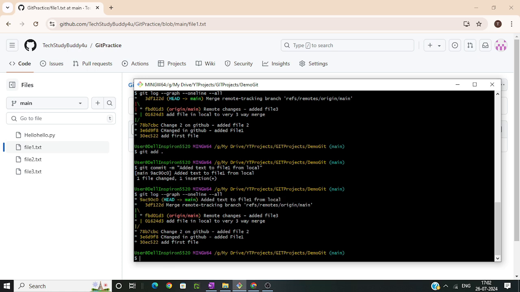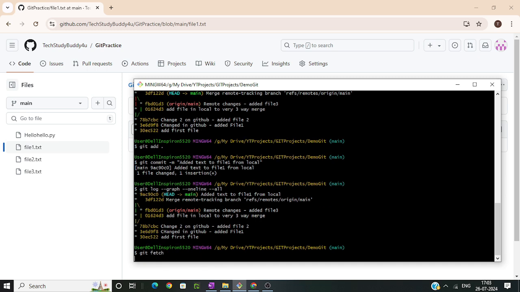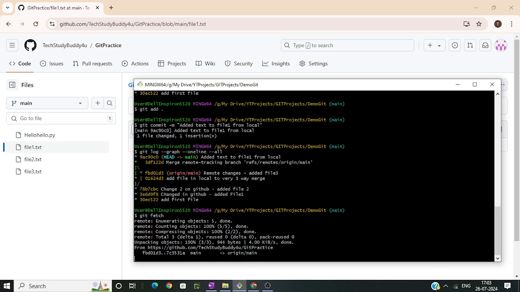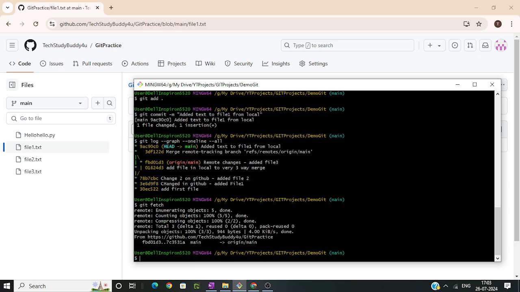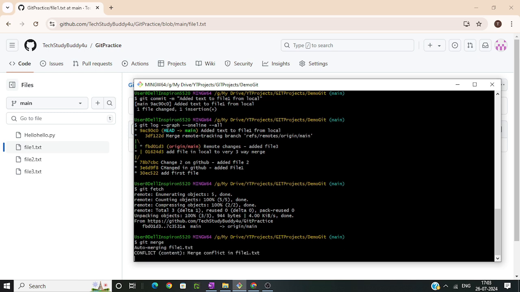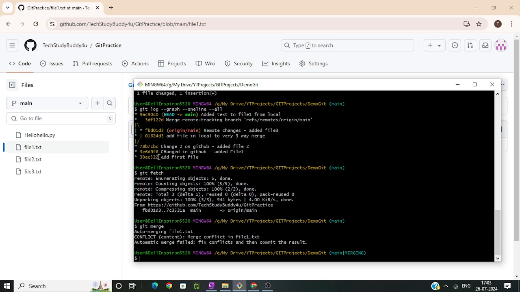So let's go ahead and say git fetch, and it says that there is a change, a minor change. So let's go ahead and bravely say git merge. Why I said bravely? Because we know we are going to get a conflict. We created it, right? So there's a conflict here.